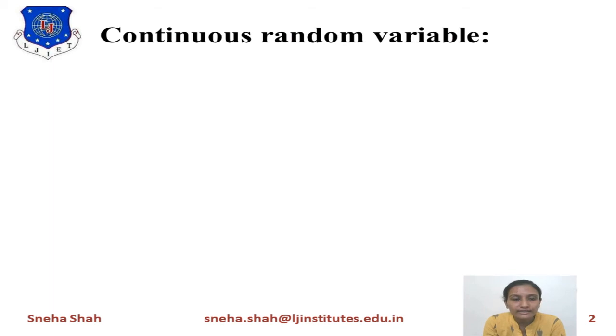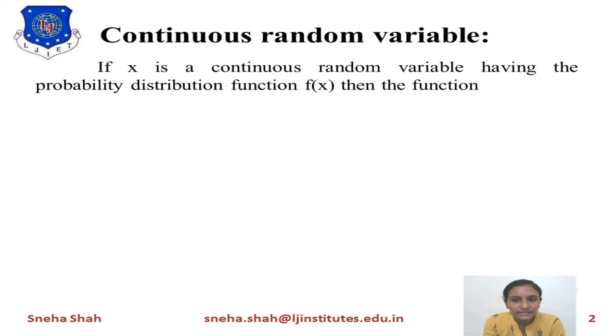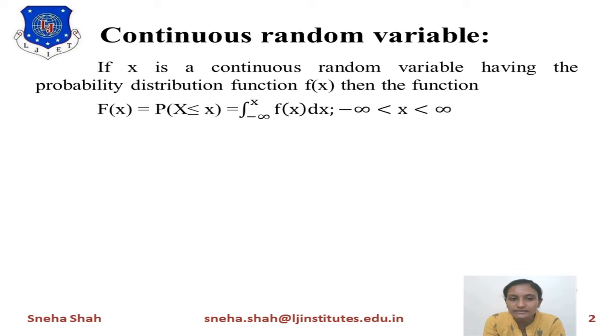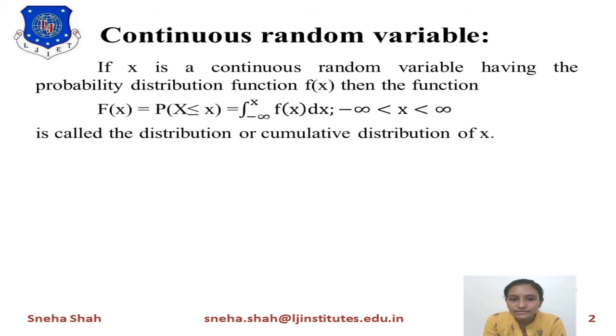So if we are defining this continuous random variable, if x is the continuous random variable having the probability distribution function f of x, then the function capital F of x equals probability of X less than or equal to x, which equals the integration from minus infinity to x of f of x dx. For this, the range of x is between minus infinity to infinity. This is called the distribution or cumulative distribution of x for this continuous random variable.